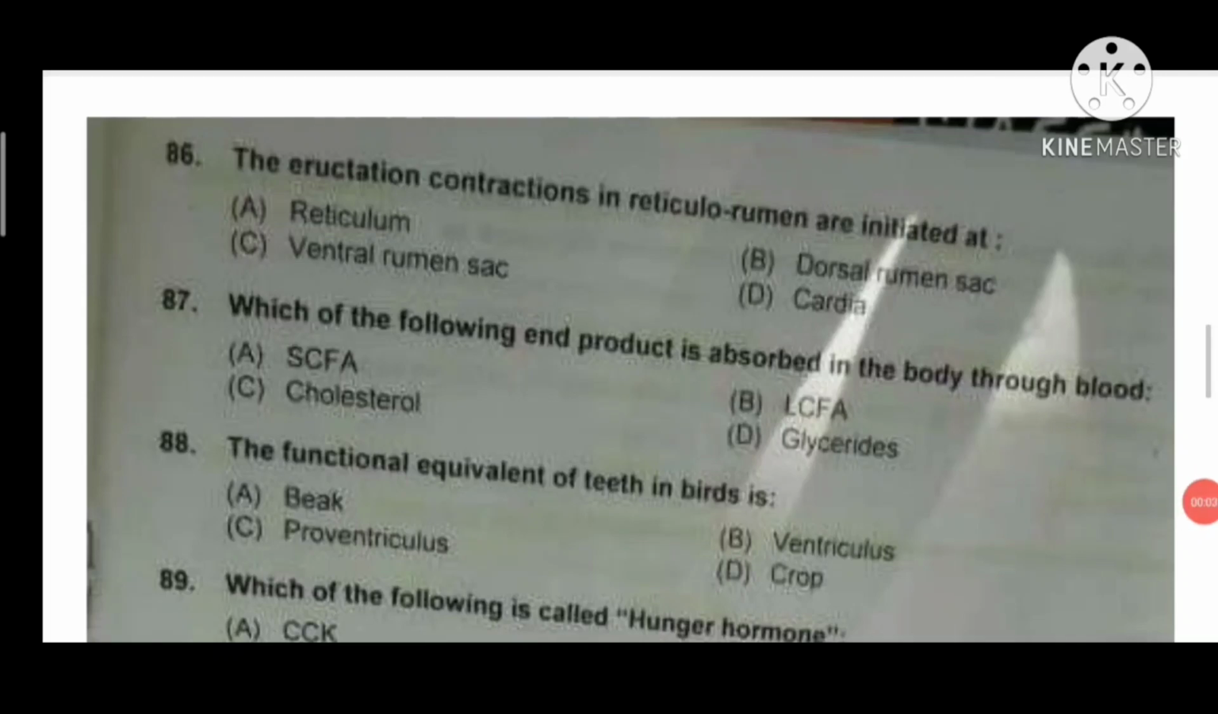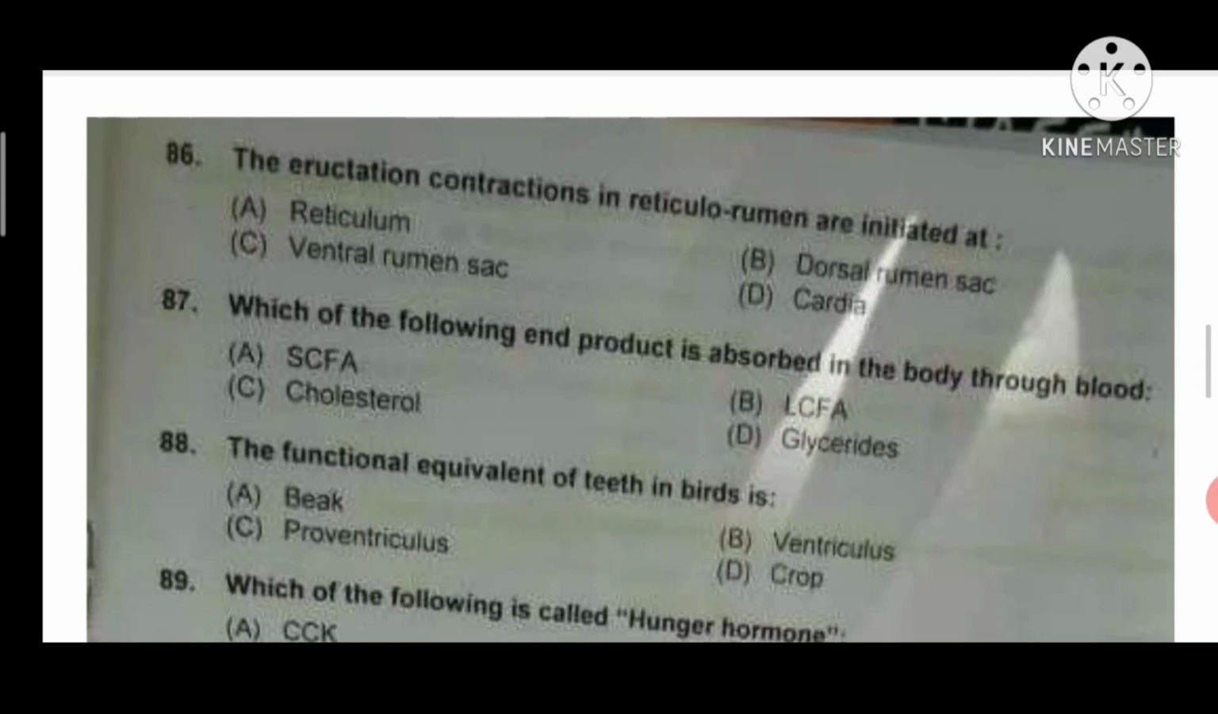Hello everyone, in the previous video we had done up to question number 85 and now I will continue with question number 86. The eructation contraction in reticulorumen is initiated at the ventral rumen sac. Answer will be C. Which of the following end products is absorbed in the body through blood? SCFA, short chain fatty acid.